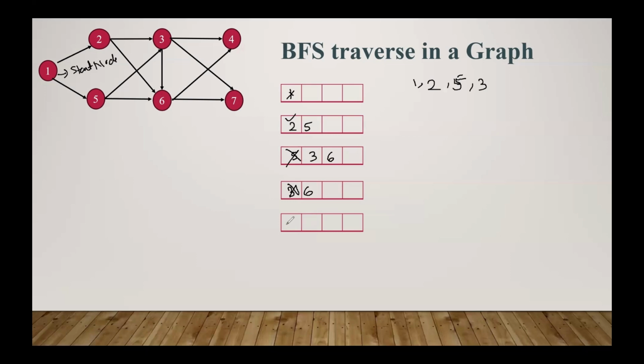So what we have to write down here? 6, 4, 7. So now all the routes are visited. This is the way the breadth first search algorithm traverses in the case of a graph or in the case of a tree.